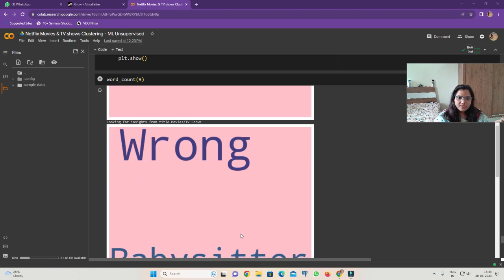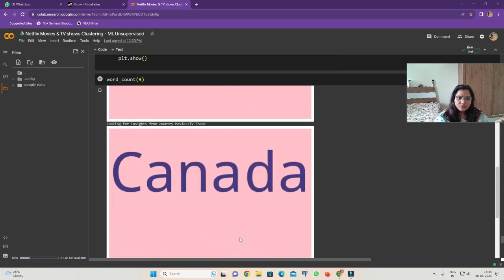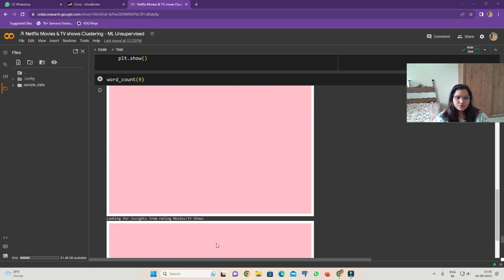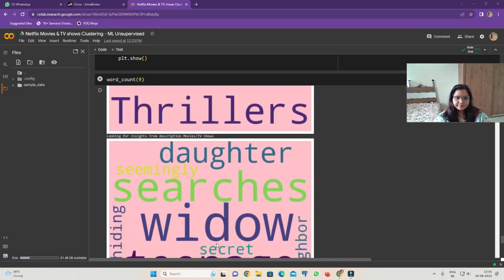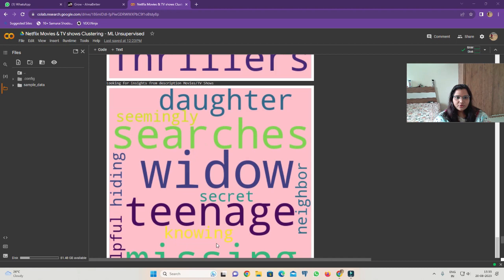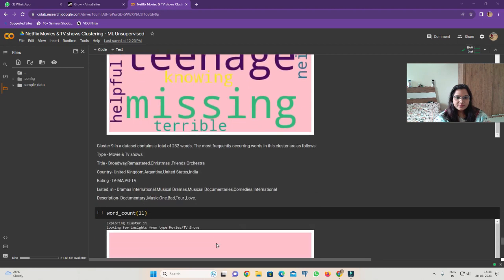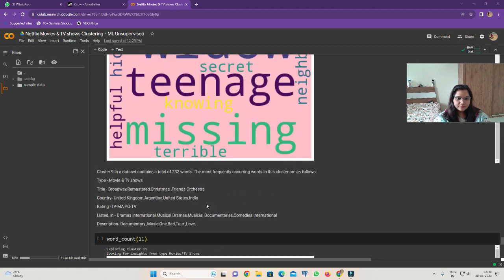Then we are looking for insight from the title of movies and TV shows. Then looking for insights from the country of movies and TV shows. Then insight from the description of movies. So here cluster 9 in the dataset contains a total of 232 words.